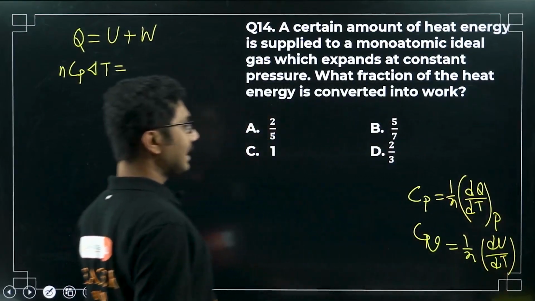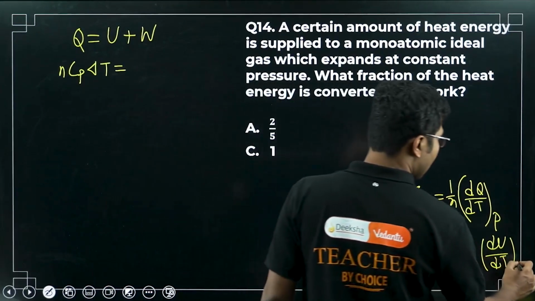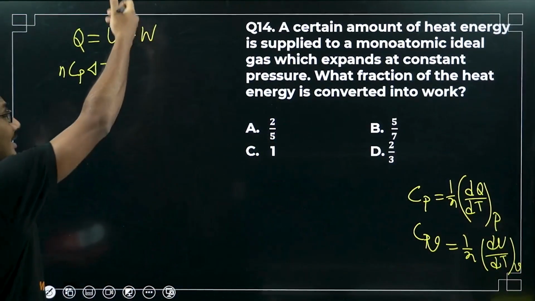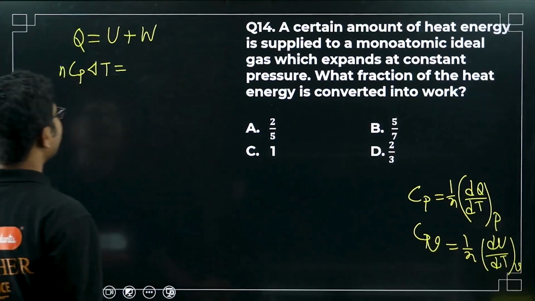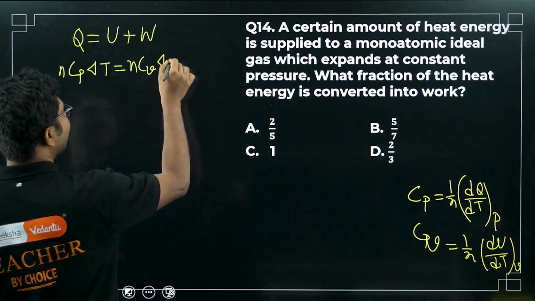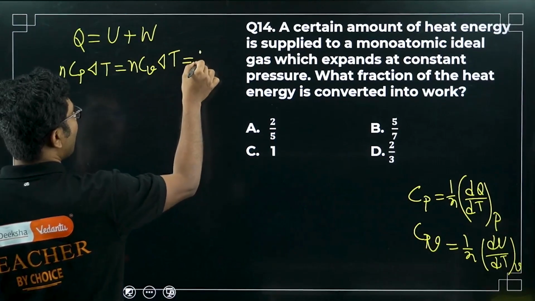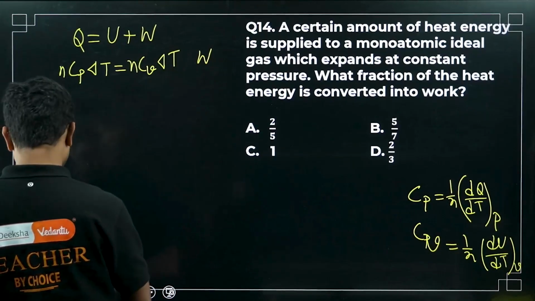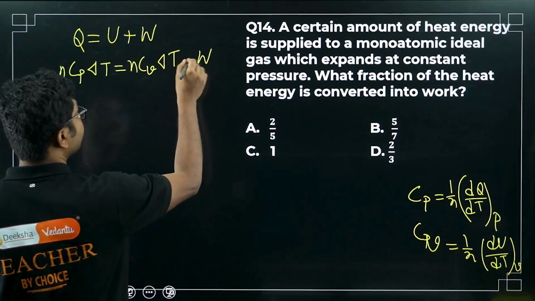Okay, so this is the case. When the volume is constant, work done is 0. So basically that's how you get the relation. This is nothing but Cv delta T. Delta T is the same. So this is the work done. So this is all related to the definition of Cp and Cv.